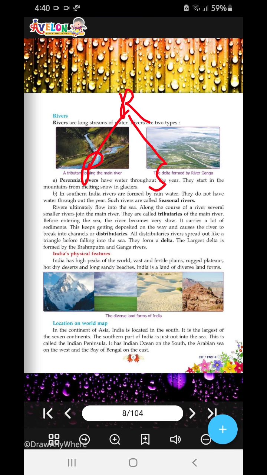Now India's physical features. India has the highest peaks of the world, vast and fertile plains, rugged plateaus, hot and dry deserts, and long sandy beaches. India is a land of diverse landforms. Location on the map: in the continent of Asia, India is located in the south. Asia is the largest of the 7 continents. The southern part of India juts out into the sea. It is known as the Indian Peninsula. It has the Indian Ocean in the south, the Arabian Sea in the west, and the Bay of Bengal in the east.